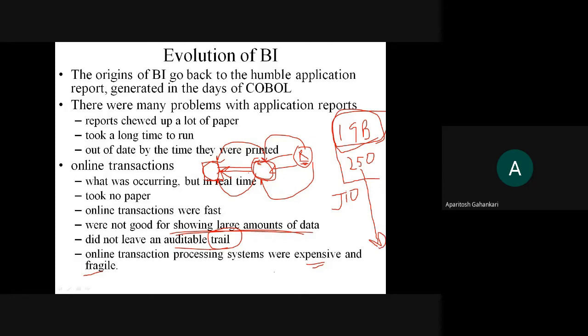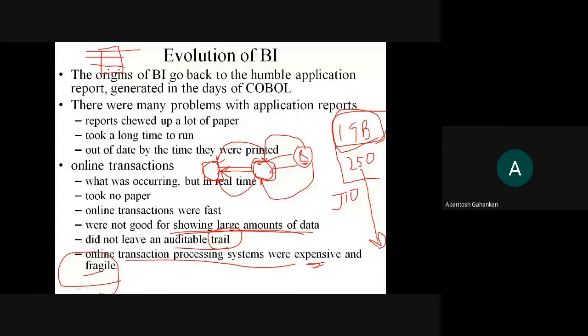In the same way, this online transaction processing was expensive at that point of time. उस वक्त वो एक्सपेंसिव था. Now it is not that expensive, and it is obvious also nowadays. Okay, and it was fragile to failure. Why? Because the network that supported it was not strong enough, that infrastructure was not there which can be said to be strong enough to handle all these online transactions with all the care. So it was fragile to failure.